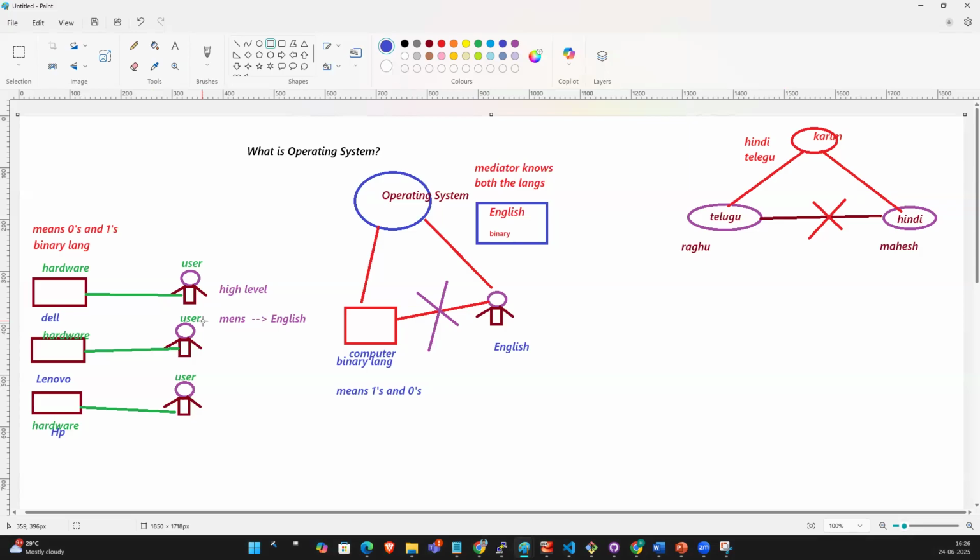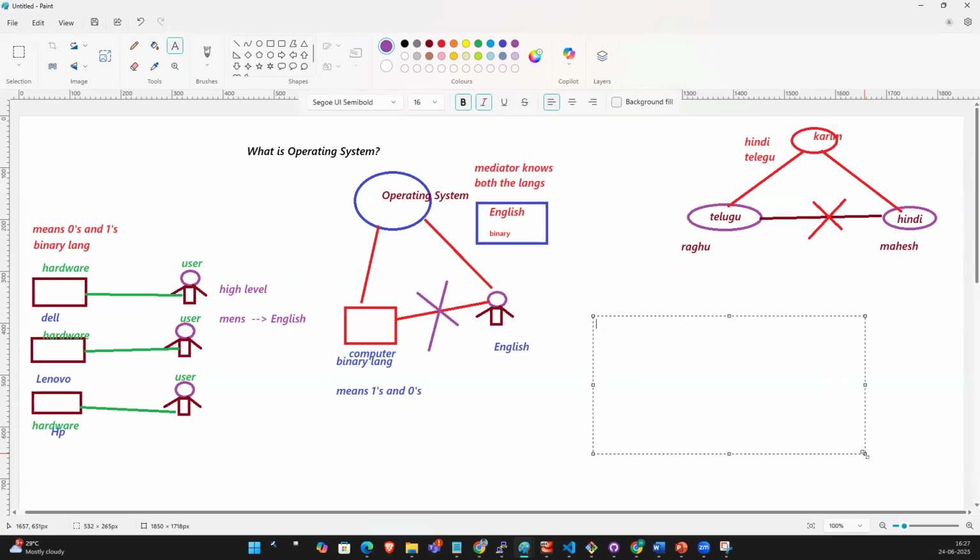So that's the reason Windows operating system is installed on your laptop. Not only Windows, any OS is how you can interact with the hardware, guys. Now you understood the simple meaning of OS. What is the simple meaning of OS? It's a mediator between the user and the computer.